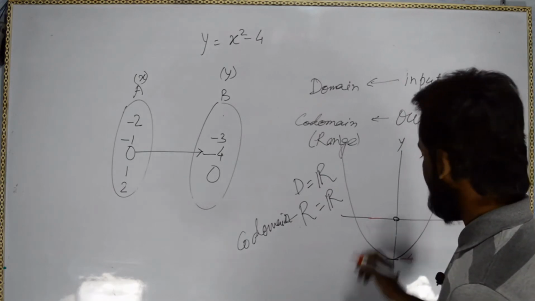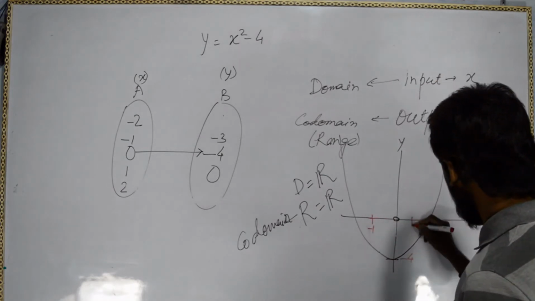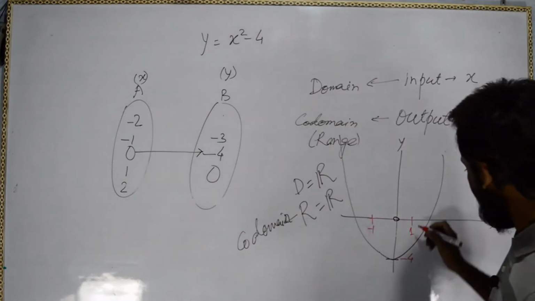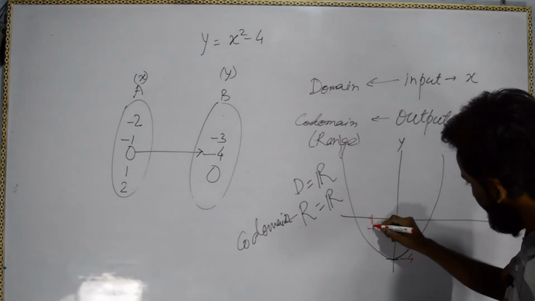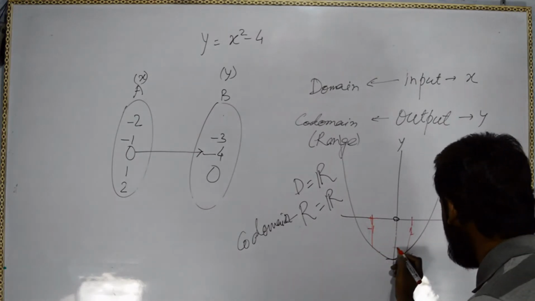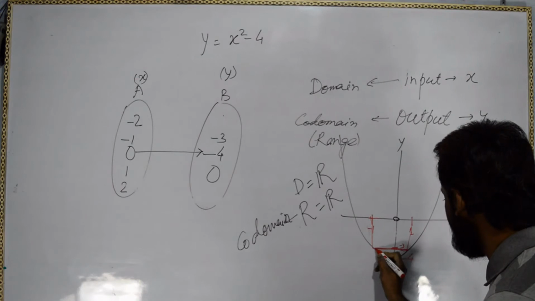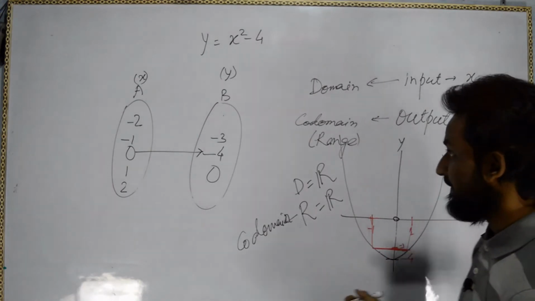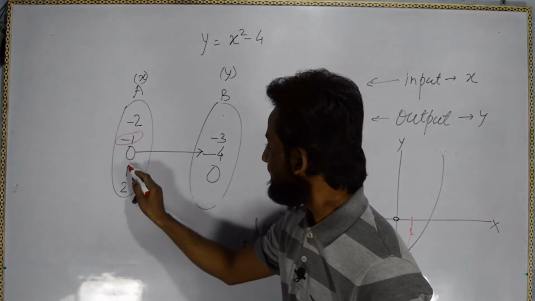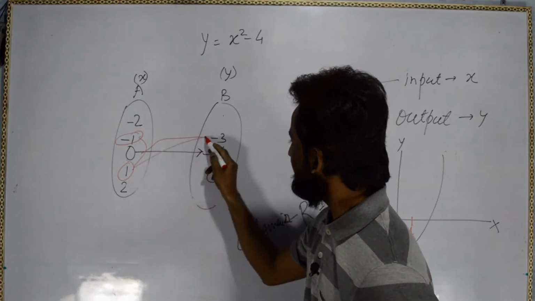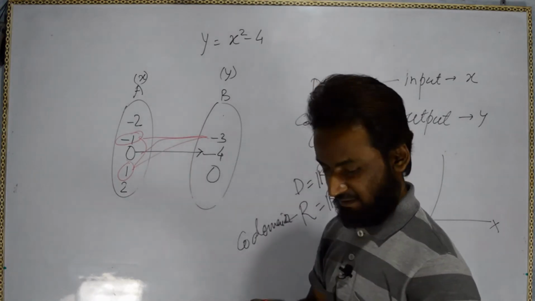Let me see. Minus 1 here, 1 here. When we are putting minus 1 and 1, we are getting something like this. So minus 3 somewhere here. So this is minus 3. The graph is a little bit not exact, that's why. When we are putting minus 1 and 1, we are getting, okay, I am drawing like this, minus 3.